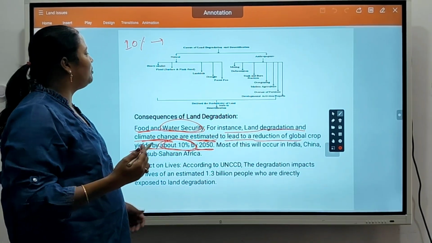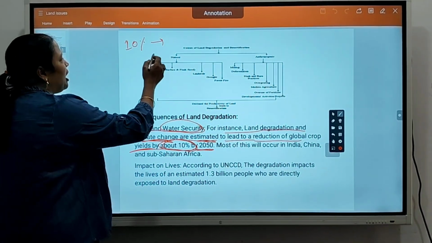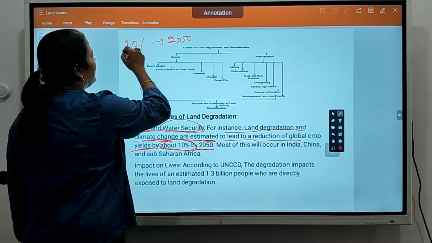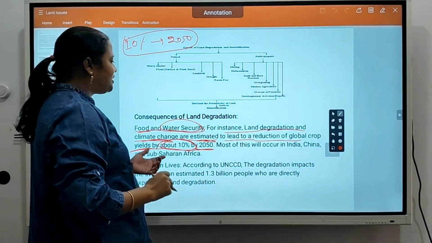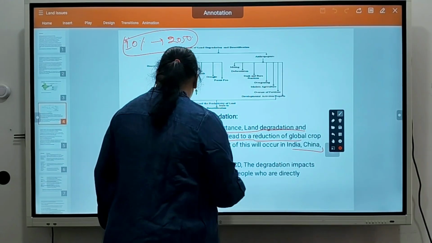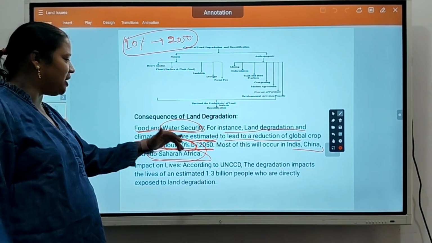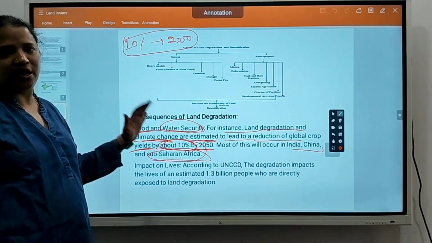There is a chance that crop productivity will decrease by around 10% by 2050. Most of this will occur in India, China and Sub-Saharan Africa.